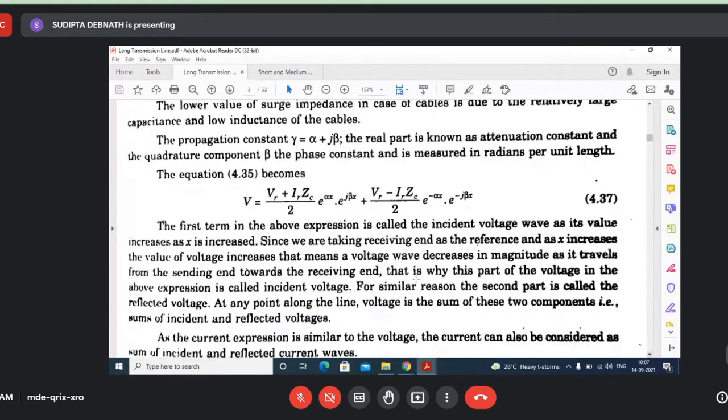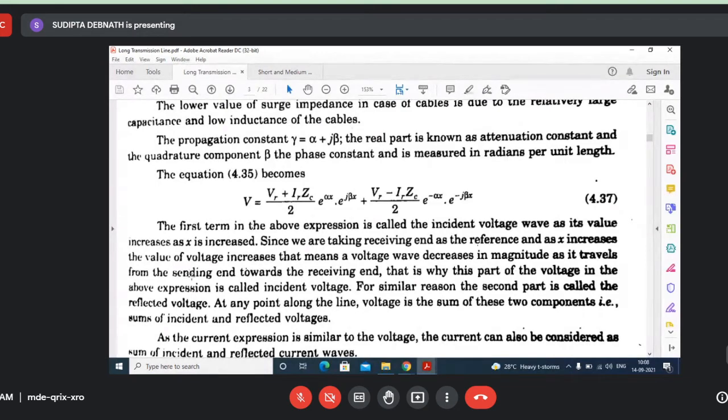The first term in the above expression is called the incident voltage wave, as its value increases as x is increased. Since we are taking the receiving end as the reference, and as x increases the value of voltage increases, that means the voltage wave decreases its magnitude as it travels from the sending end towards the receiving end. Otherwise, as it travels from the receiving end to the sending end, its value increases, and vice versa.